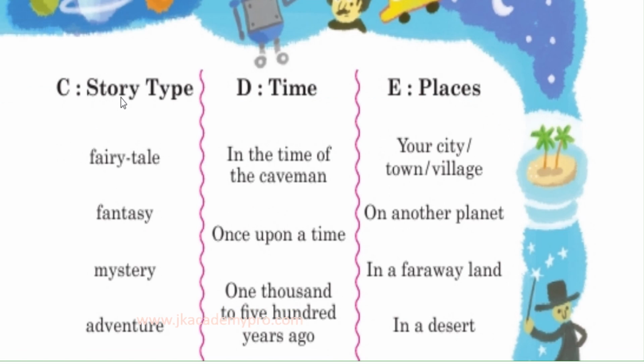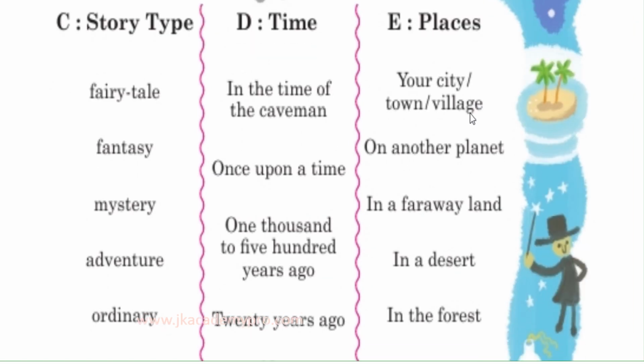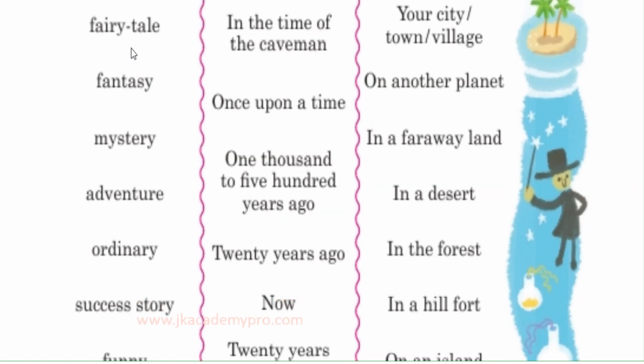So we have the story type, time, and place. What could be the story type? One is the fairy tale. What's a fairy tale? A fairy tale is a story about magical and imaginary beings and places. So again, it is imaginary, it's not real. Fantasy is another way of imagining a story. In a fantasy, anything is possible. So that is a fantasy story.